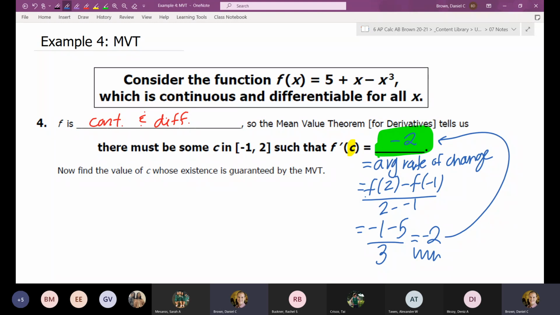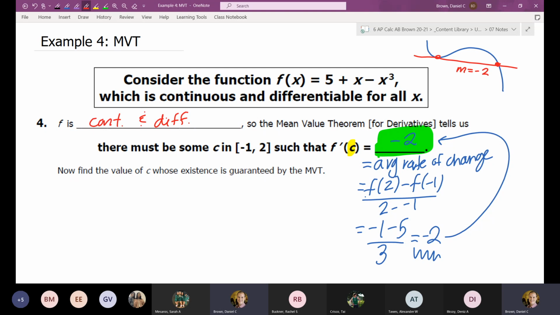Because again, what the mean value theorem for derivatives states is it basically says we have this function between 2 points, we have a slope. So we have a slope at negative 1 to 2, and this has a slope of negative 2. We want to find at what x coordinate does the tangent also have a slope of negative 2. So this is a second step problem.